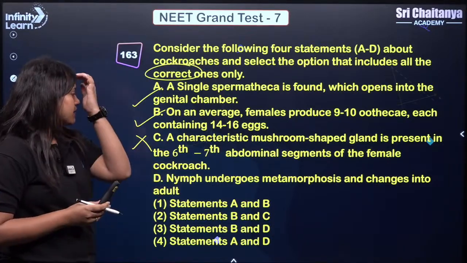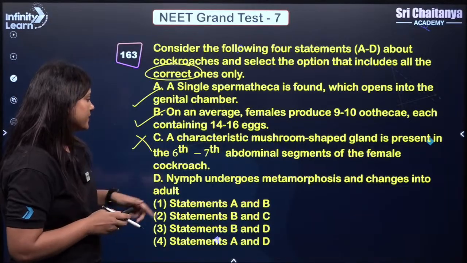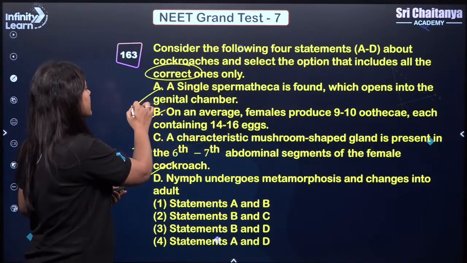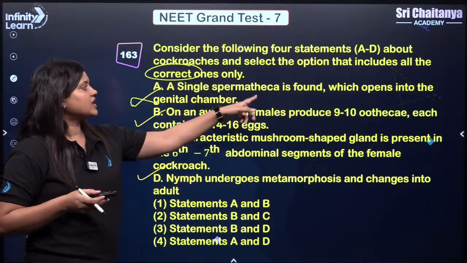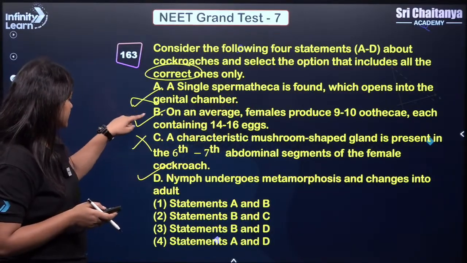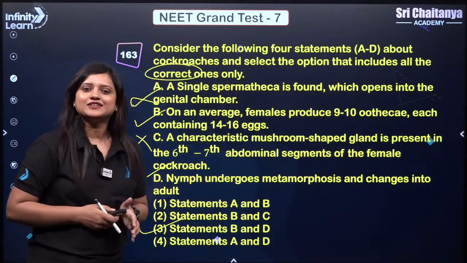Nymph undergoes metamorphosis and changes into an adult. So this is true. So here they are saying a single spermatheca is found. Okay, so it will be present in pairs. Right, so we have B and D as the correct statements. So answer should be 3.